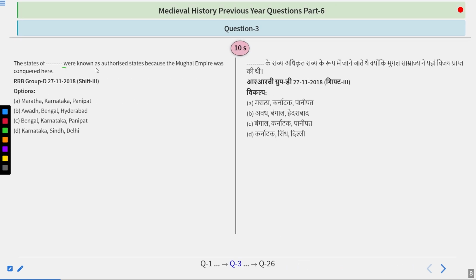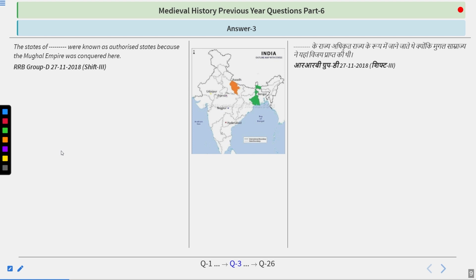The states of Dash were known as authorized states because the Mughal Empire was conquered here. Options are Maratha, Karnataka, Panipat, Awadh, Bengal, Hyderabad, Sindh, or Delhi. So take your time and try to figure out this answer. And I guess you have figured it out already. So the answer to this question is Awadh, Bengal, and Hyderabad.